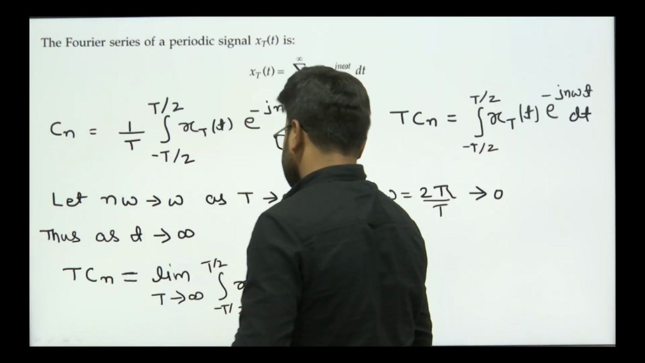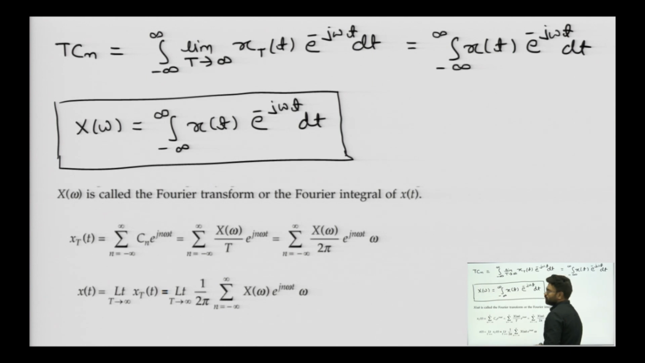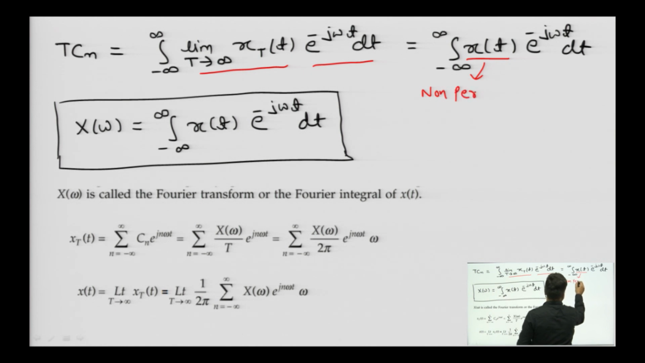So, this T into C_n is going to be, limit T tends to infinity, we have changed n omega to omega. Now, T into C_n will be equal to integral from minus infinity to infinity, limit T tends to infinity, x_T(t) e to the power minus j omega t dt. And we know that x_T(t) is a periodic signal, and if we consider that limit T tends to infinity, it will change to x of t. So, x of t will be a non periodic, or you can say aperiodic signal.